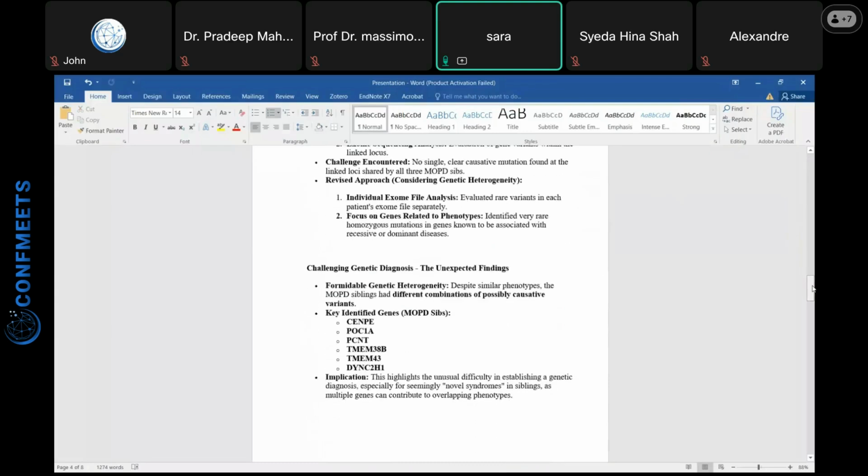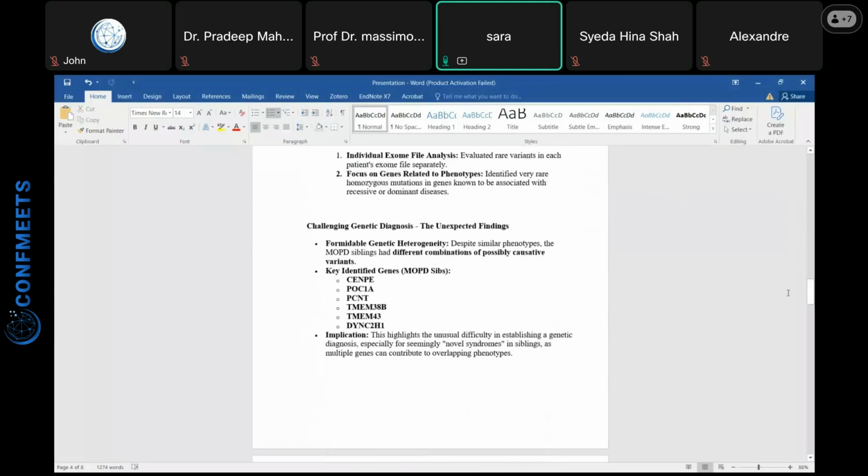Their genetic diagnosis was very challenging, because we don't have funding right now for whole genome sequencing. We are also thinking of doing whole genome sequencing, but I'm presenting a few genes in which we found mutations in whole exome sequencing. The key identified genes in MOPD1 siblings were CENPE, POC1A, PCNT, TMEM38B, TMEM43, DYNC2H2.